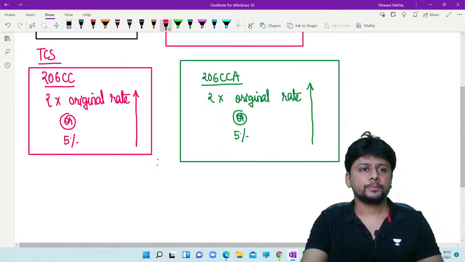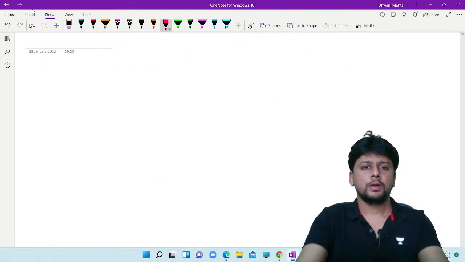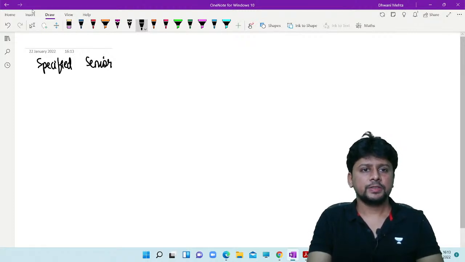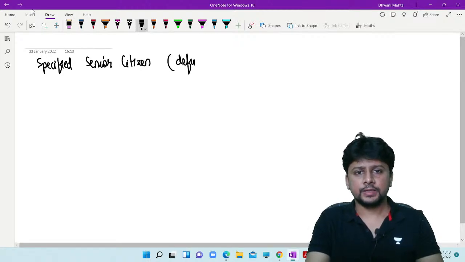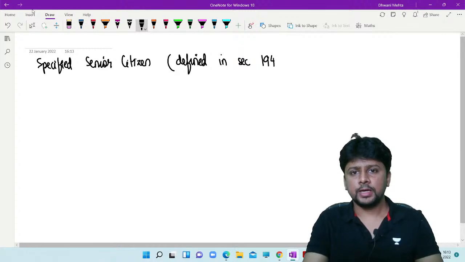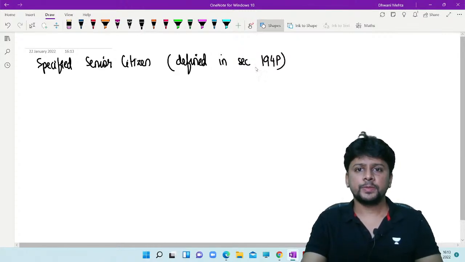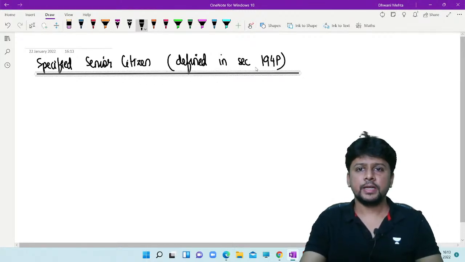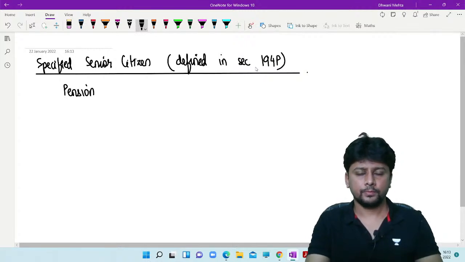What does this mean? If I am talking of a specified senior citizen as defined in section number 194P. Now, if I am talking about a specified senior citizen like this person, his nature of income is he's earning pension income.